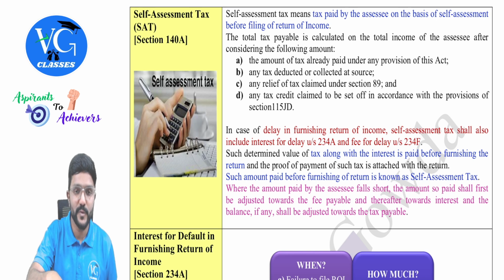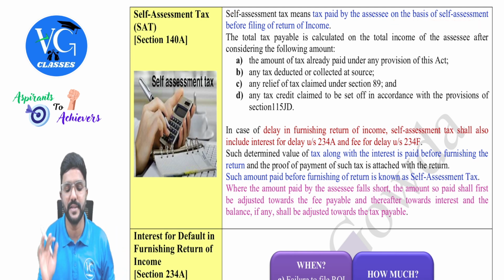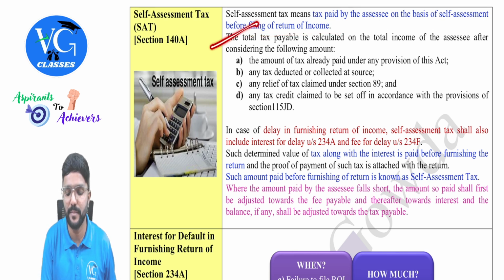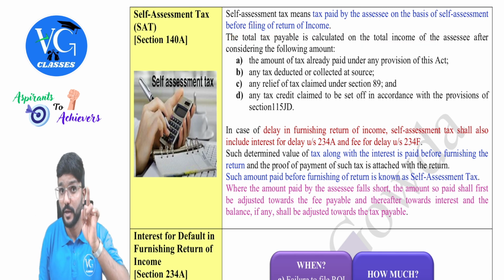Okay. So self-assessment tax is covered in section 140A. What is it? We will see. Self-assessment tax means a tax paid by an assessee on the basis of self-assessment. That is, the assessee himself has to calculate this before filing the return of income. The total tax payable is calculated on the total income of an assessee in the assessment year. It is not based on estimation, it is the actual figures.